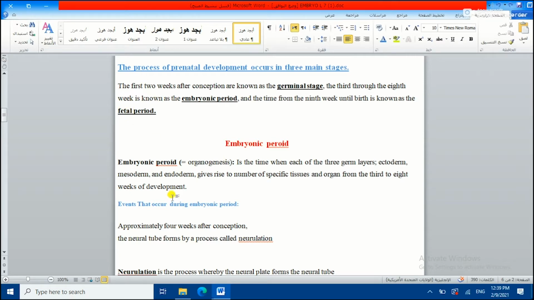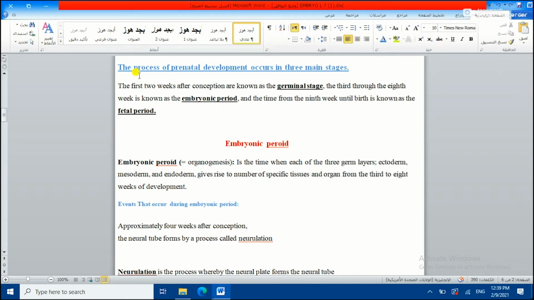And it is the time when each of the 3 germ layers, ectoderm, mesoderm and endoderm, will give rise to specific tissues and organs from the 3rd to the 8th week of development. At the end of this period, at the end of the 8th week, we can see the embryo looks like a human embryo and has most of the important organs inside its body formed, or at least we have some buds or the beginnings of these organs.